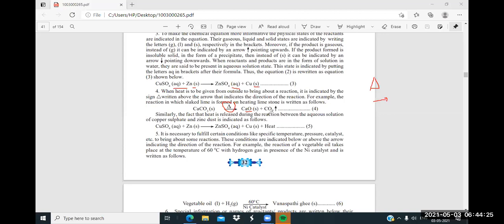Calcium oxide and carbon dioxide. Getting it? So if you observe, when heat is to be given from outside to bring about a reaction, it is indicated by the sign delta written above the arrow, and that indicates the direction of the reaction.